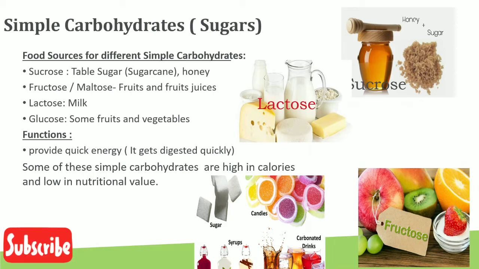We have simple carbohydrates. As the term suggests, simple carbohydrates means those carbohydrates which can be easily digested by our body. These are also known as sugar. Now, what are the different simple carbohydrates? There are different types of simple carbohydrates. There are sucrose, fructose, lactose, glucose. These are names of different simple carbohydrates.